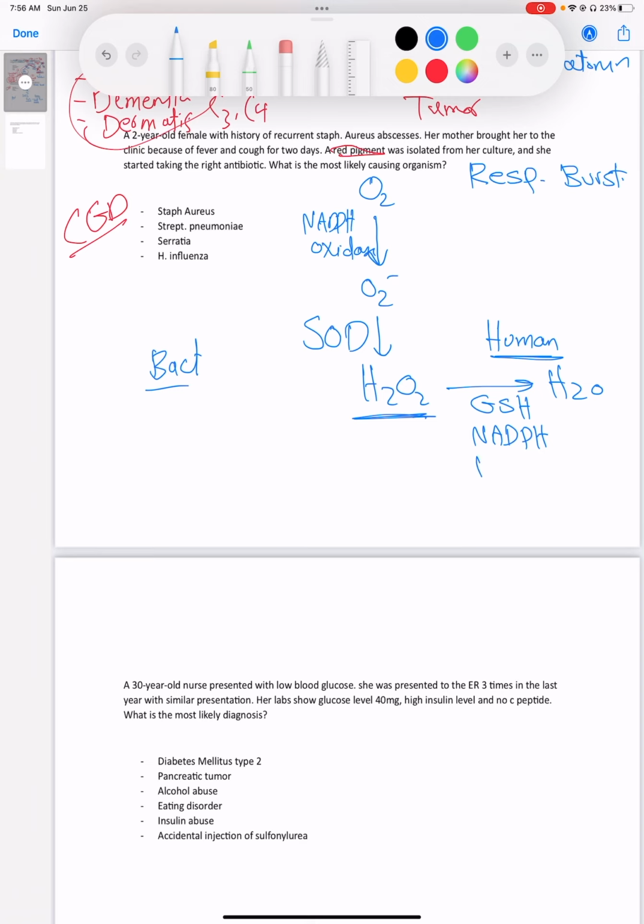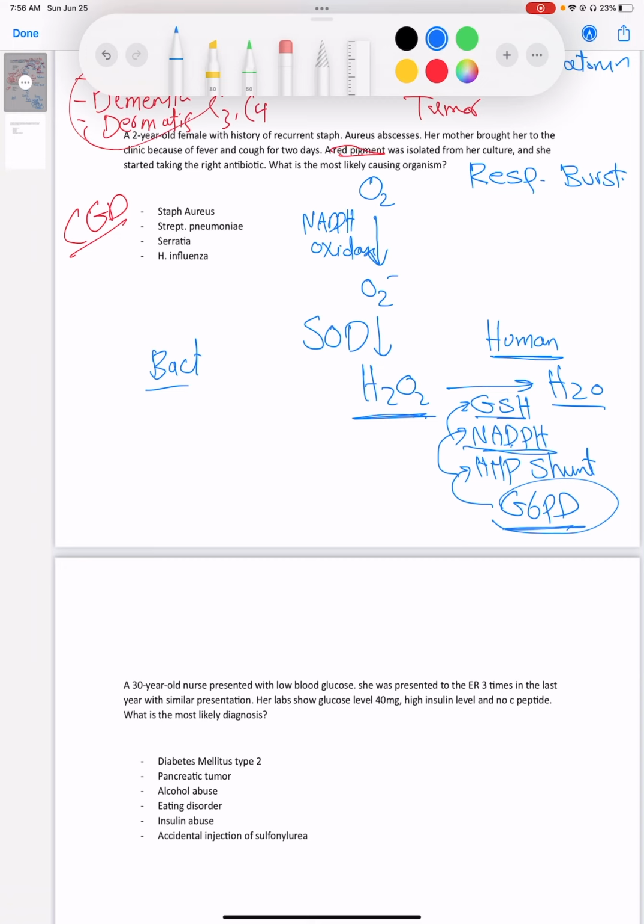NADPH comes from the HMP shunt using the enzyme G6PD, right? So G6PD is the main enzyme in the HMP shunt, which leads eventually to production of NADPH. NADPH reduces glutathione, and glutathione reduces H2O2 to water in the human body.